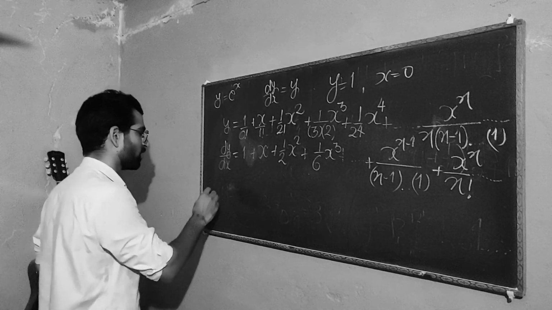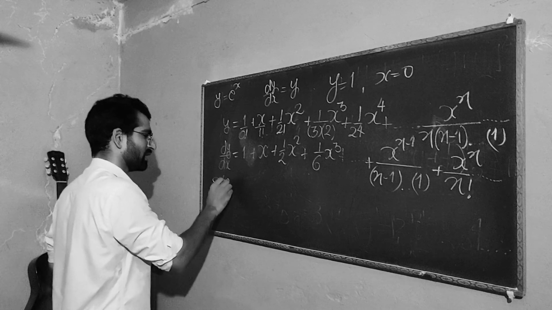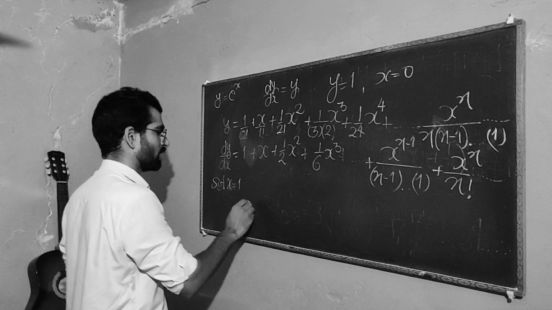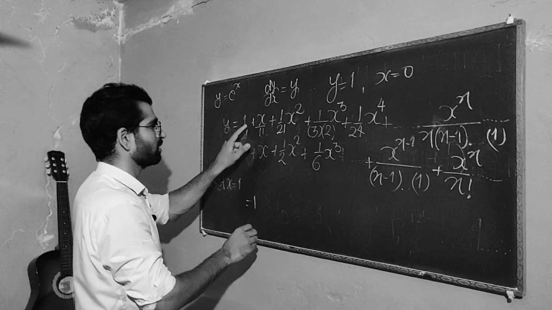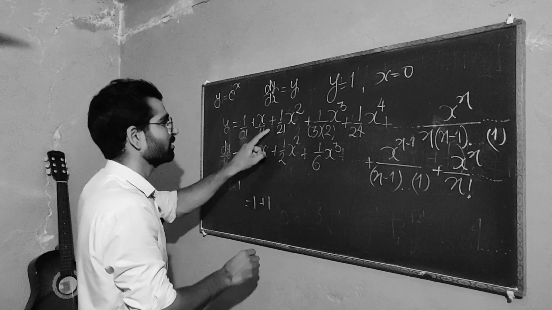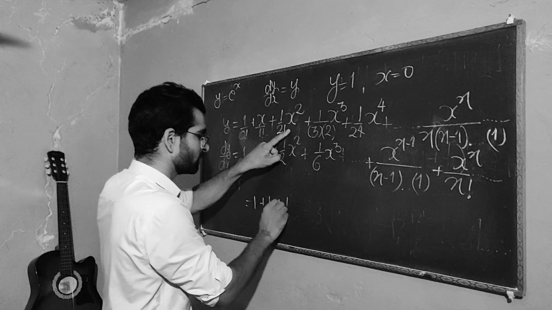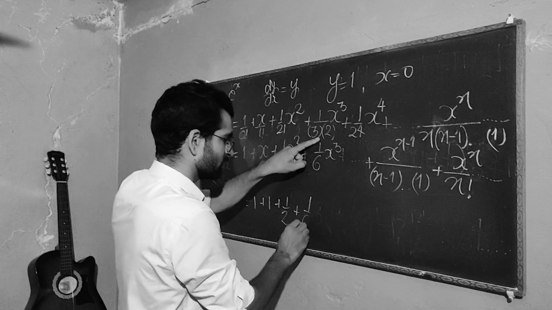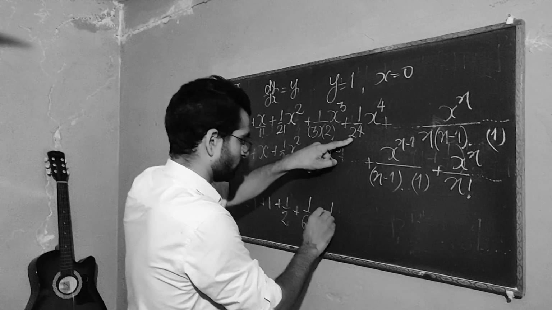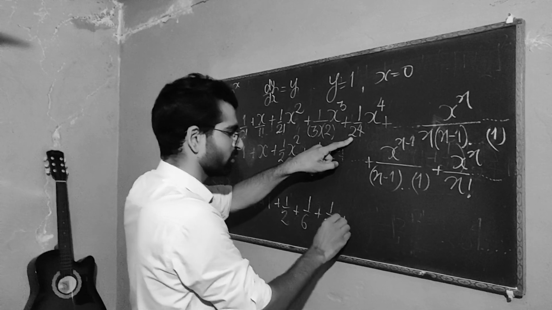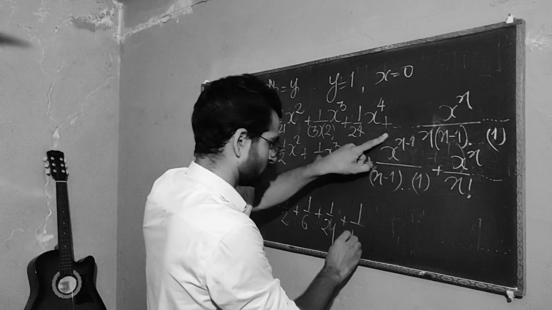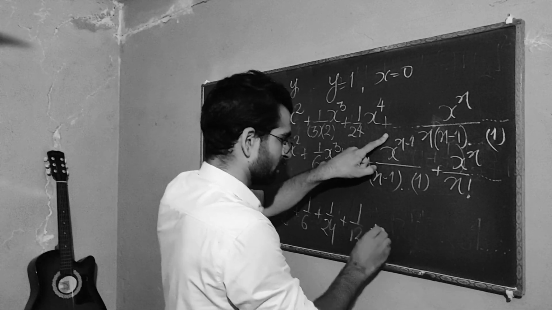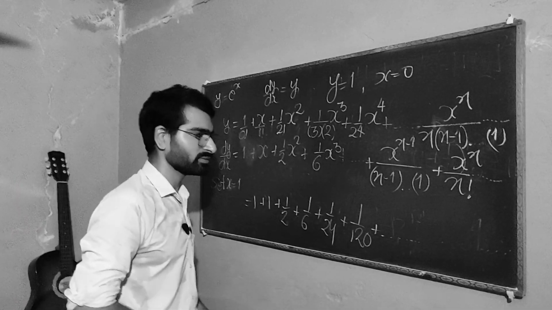So I want to see what if I set x as 1. What will happen? So you get 1, 1, then you get again 1, then you get 1 over 2, which is 2 factorial actually, then you get 3 factorial, then you get 1 over 4 factorial, then 1 over 5 factorial, which is 120, and you have to keep on doing that.